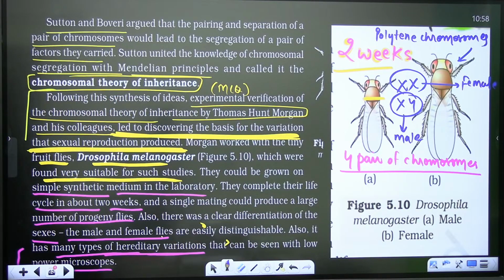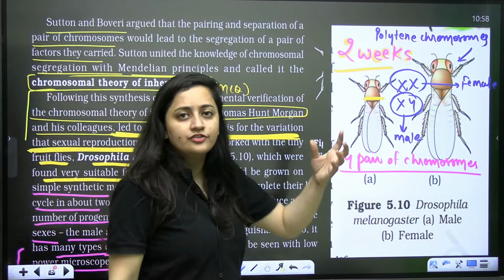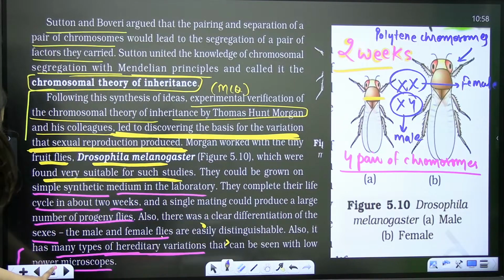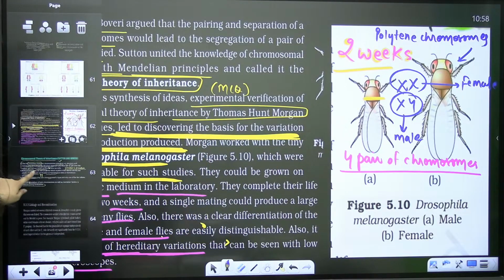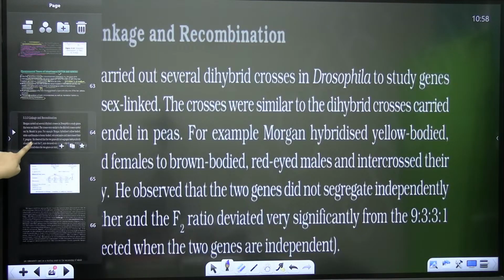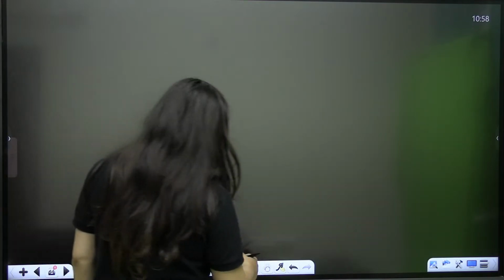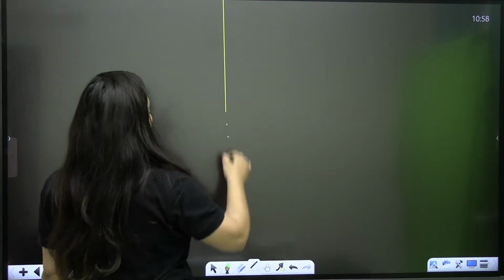Polytene chromosomes were there in the salivary glands of the larva, so they helped to understand mutations and chromosomal aberrations. So that's why they used Drosophila. Drosophila is the first animal where Mendel's laws were applied. And do you know what Morgan observed?